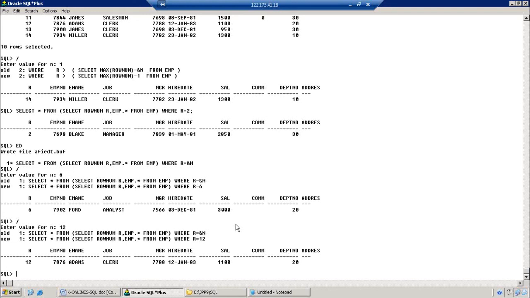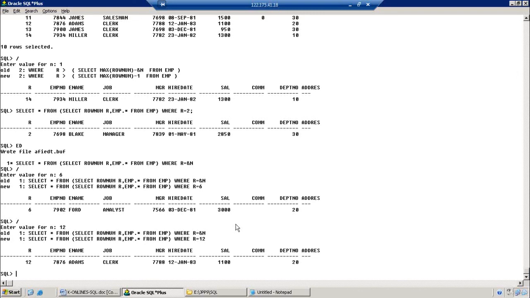And also, if you want to retrieve a particular record from the table, we don't have any other option. We can go for inline view only, and we can achieve the requirement. The row num is going to be applicable. That is the reason I am asking. The first question is: select star from EMP where row num equal to 2. What happened? Have we got any data? No. It is never possible to get any data when we use row num equal to 2 directly in the where clause. That is the reason we want to use the inline view.